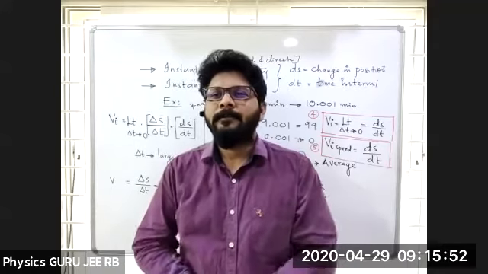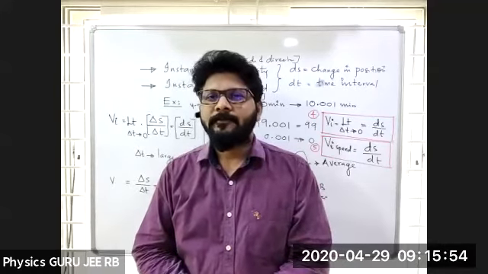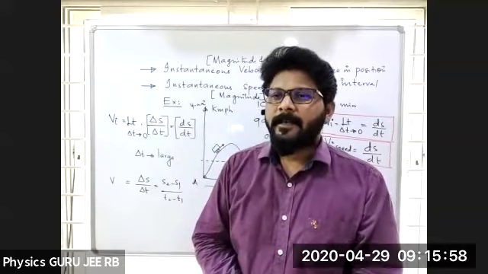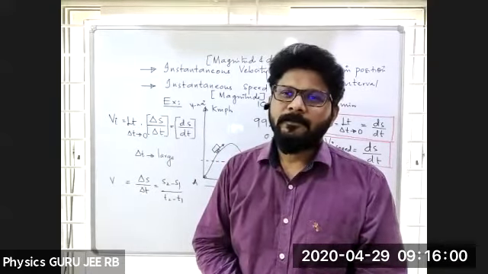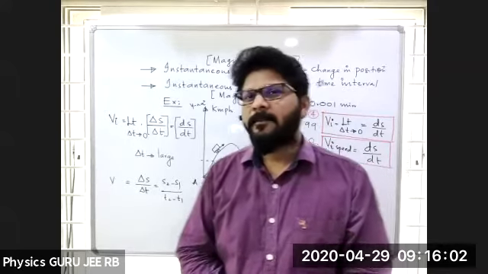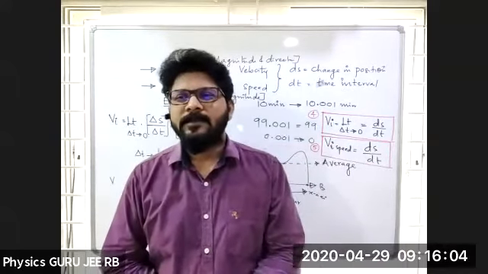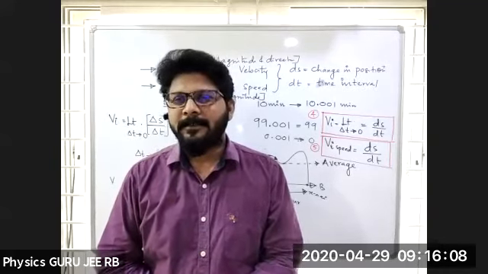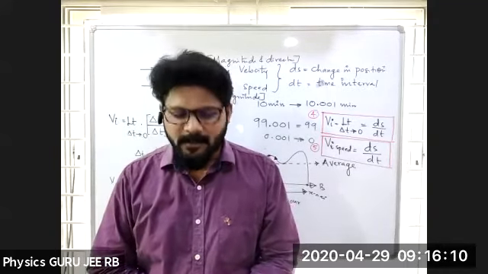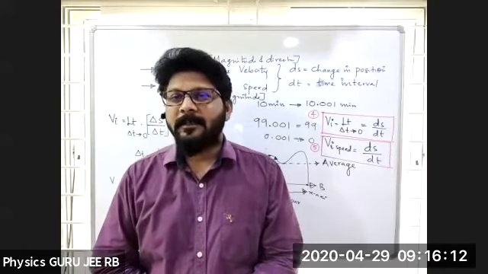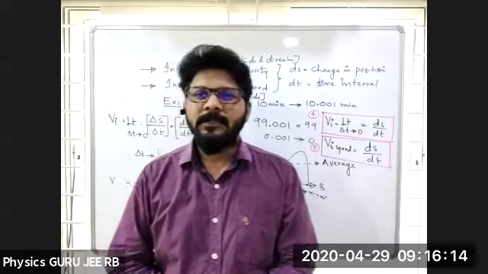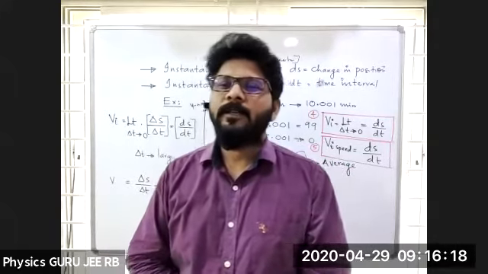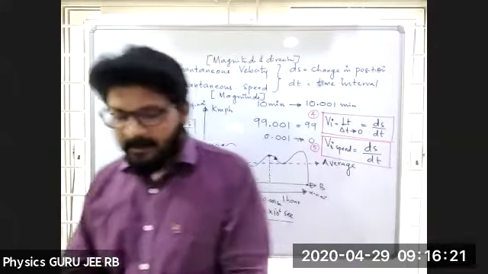In this, most of them gave the correct answer, and some of them made a mistake. So what is the correct answer? It is nothing but 60 kilometers per hour itself. 60 kilometers per hour is the correct answer.